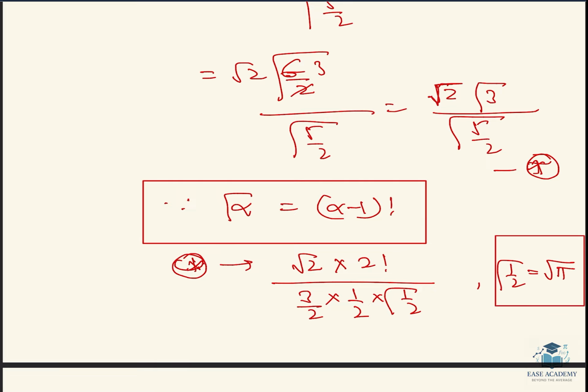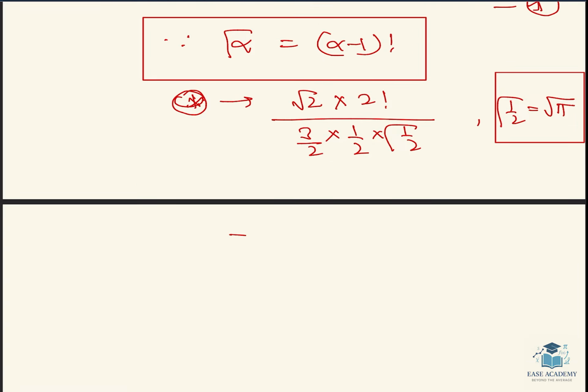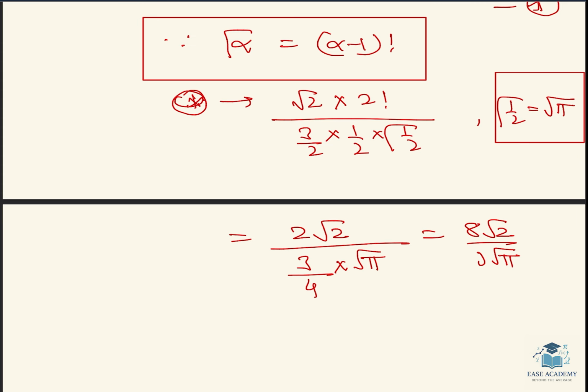Remember, now this will be 2 root 2 divided by 3 by 4 into root pi. That is nothing but 8 root 2 by 3 root pi.